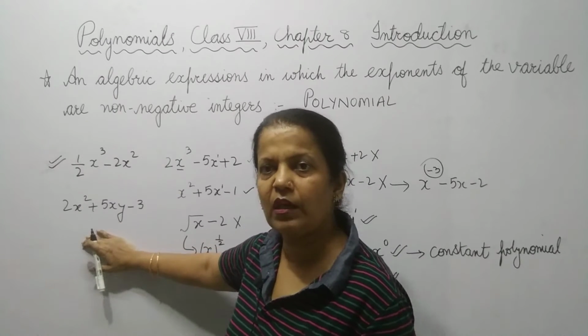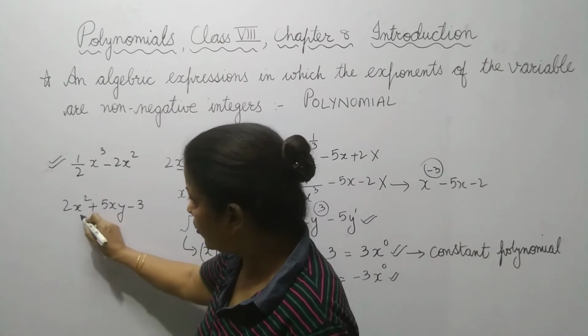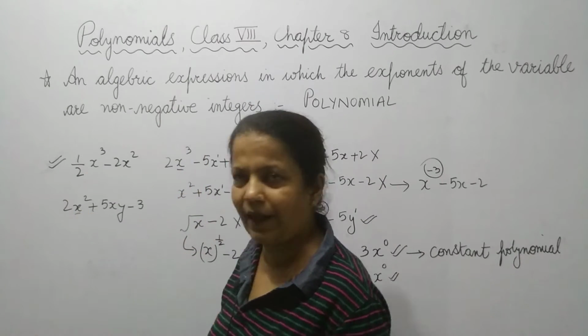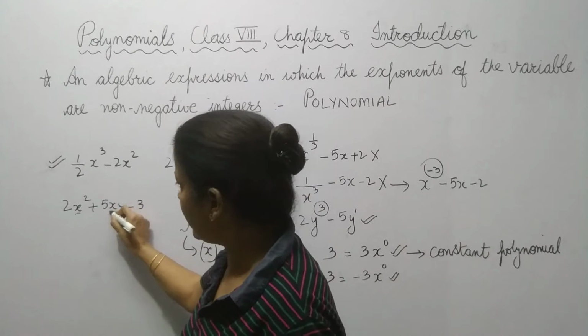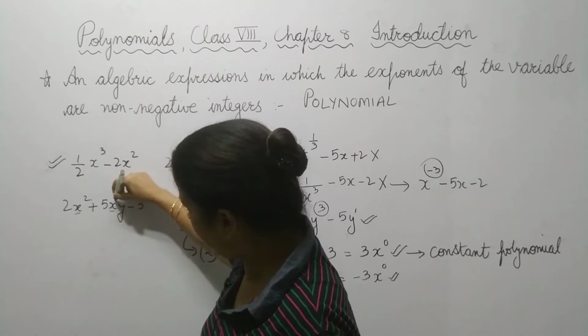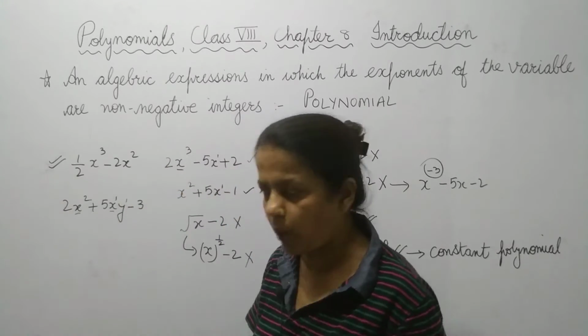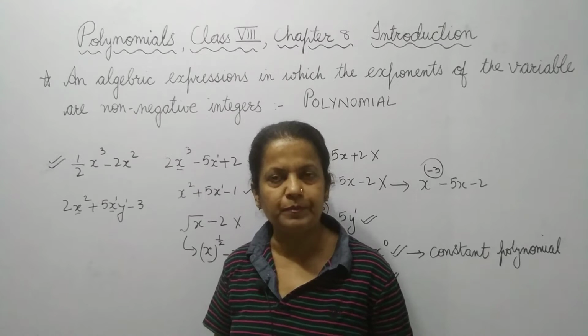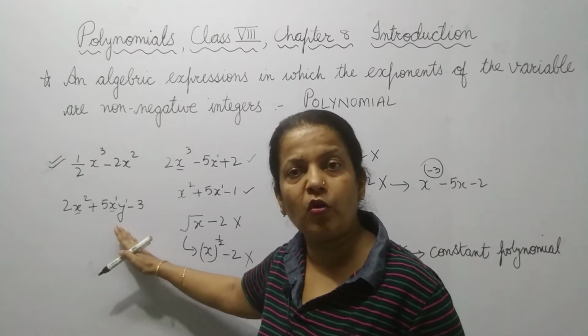You have to see whether it is a polynomial. Yes. Why? Look at the variable. Here it is x. X power is 2, which is positive. And here x power is 1. And this is also a variable, and x power is also 1. Means positive powers. So, this is also a polynomial.